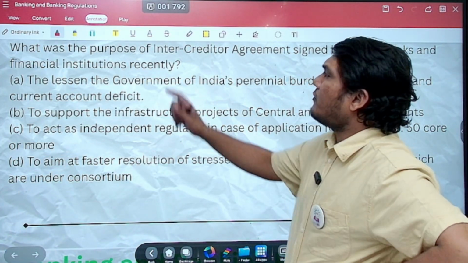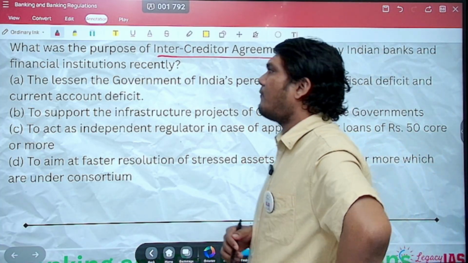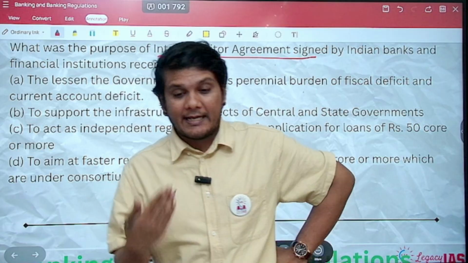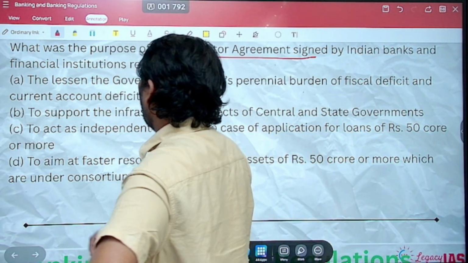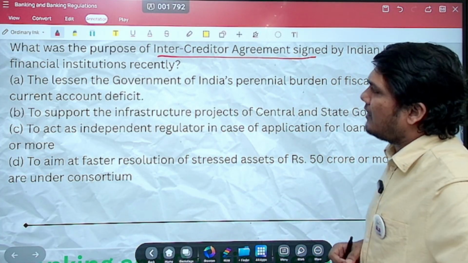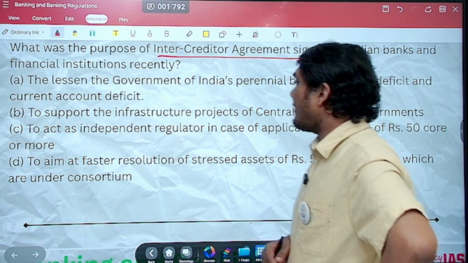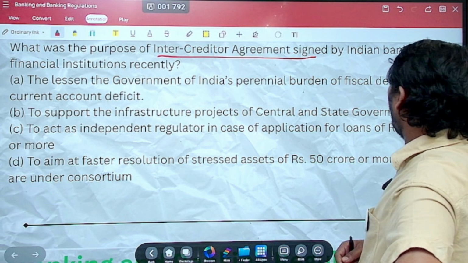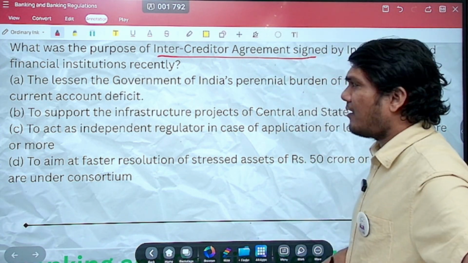Question says, what was the purpose of inter-creditor agreement signed by the Indian banks and the financial institutions recently? So again, a current affairs related question. Option A, to lessen the government of India's perennial burden of fiscal deficit and current account deficit. Let's see. To support the infrastructure projects of central and state governments. No. To act as independent regulator? No, absolutely not.